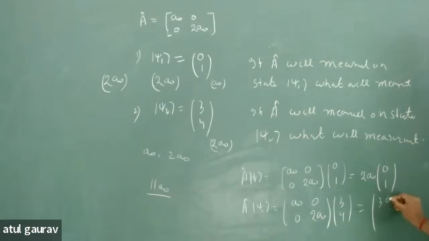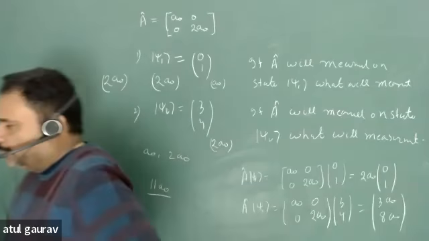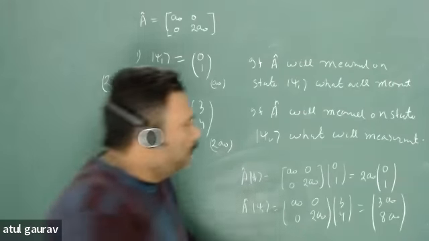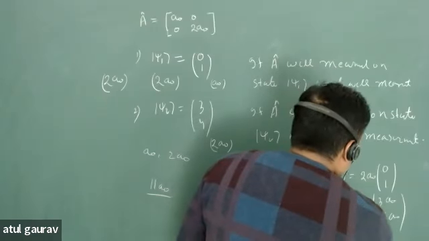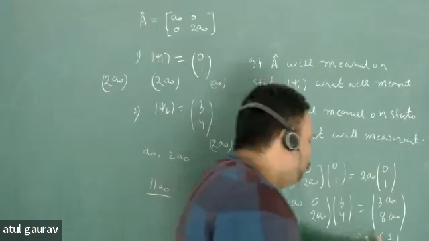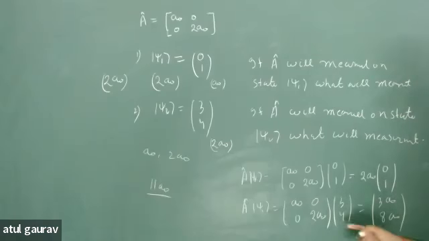You are getting 3A naught and 8A naught, isn't it? And this will not give you an eigenvalue equation. Even if you take A naught common, you will get 3 and 8. That is not an eigenvalue. You need to get the same vector here also. So this is not an eigenvalue.